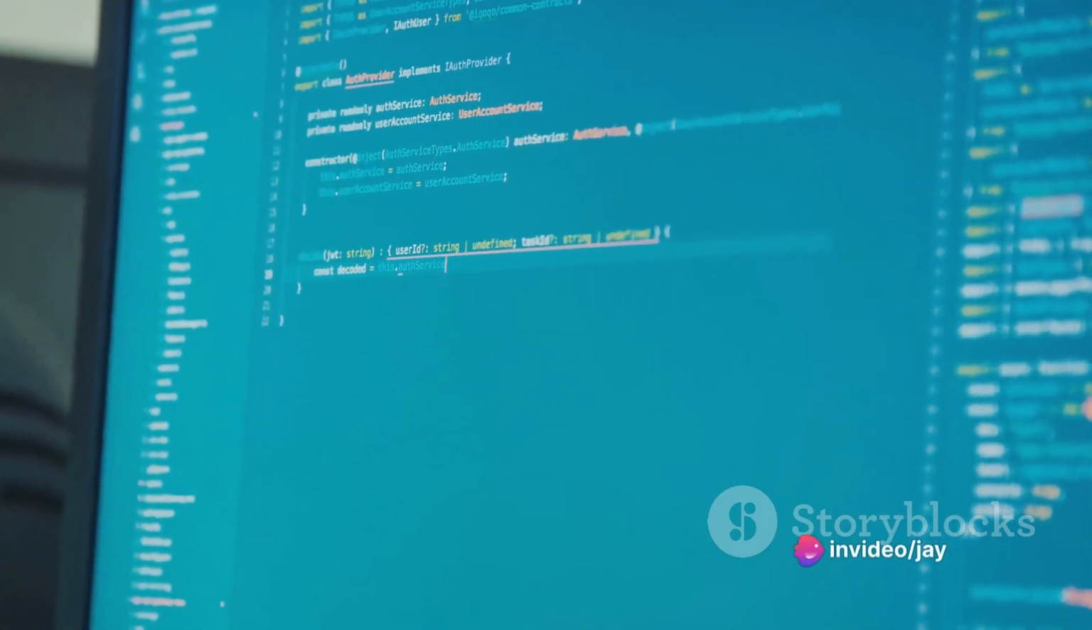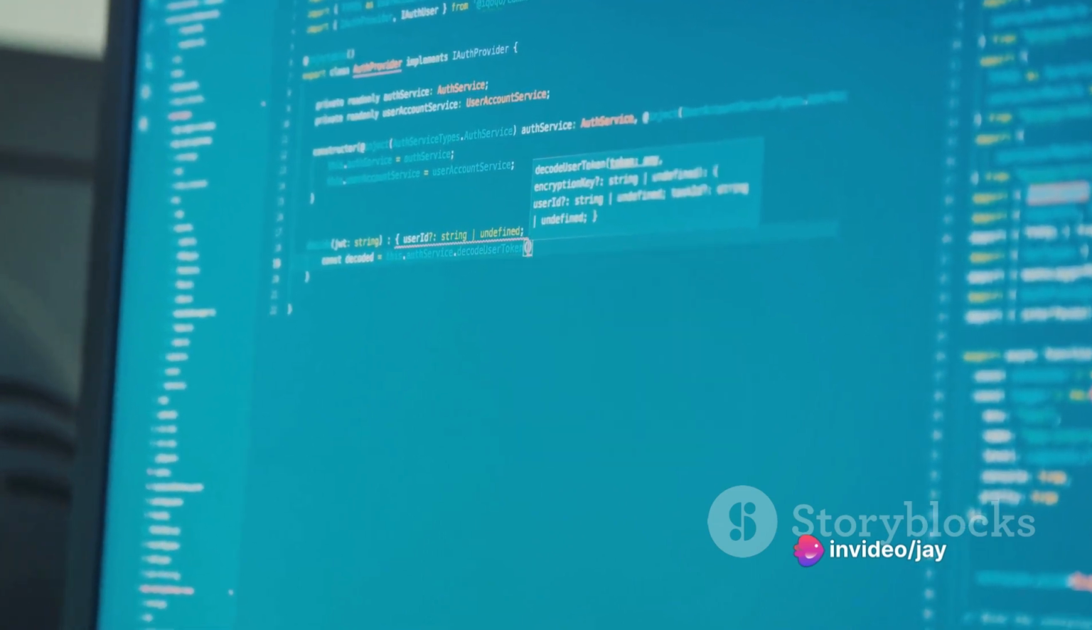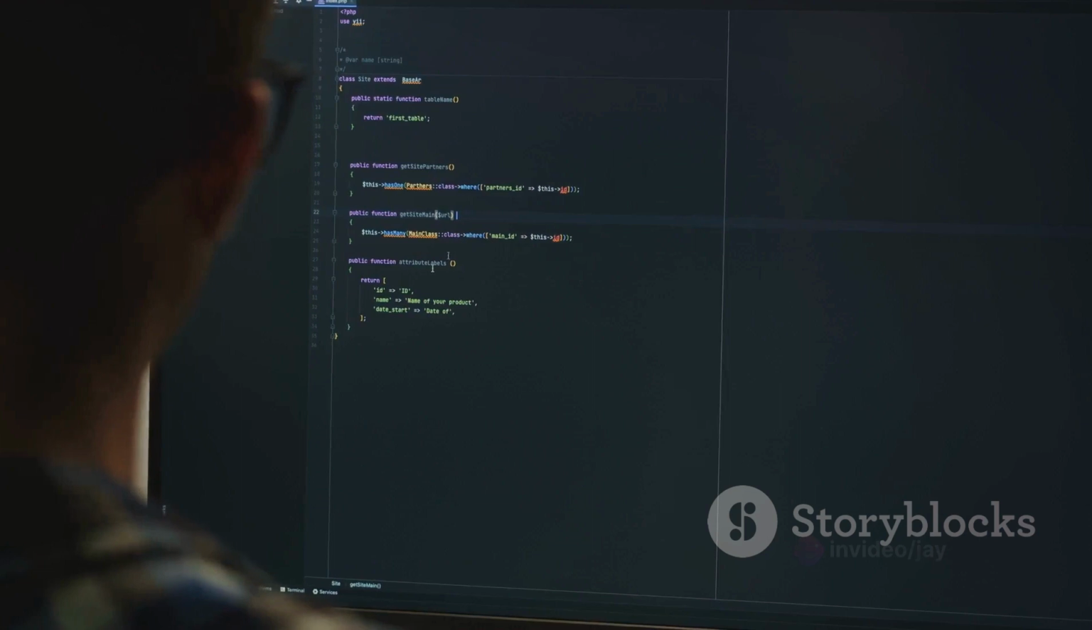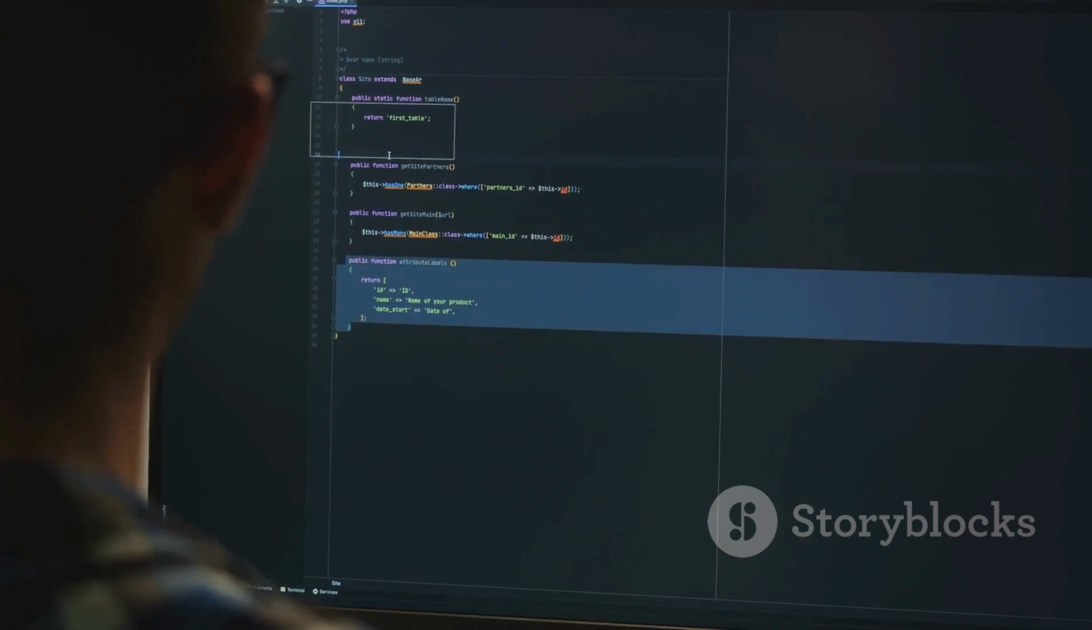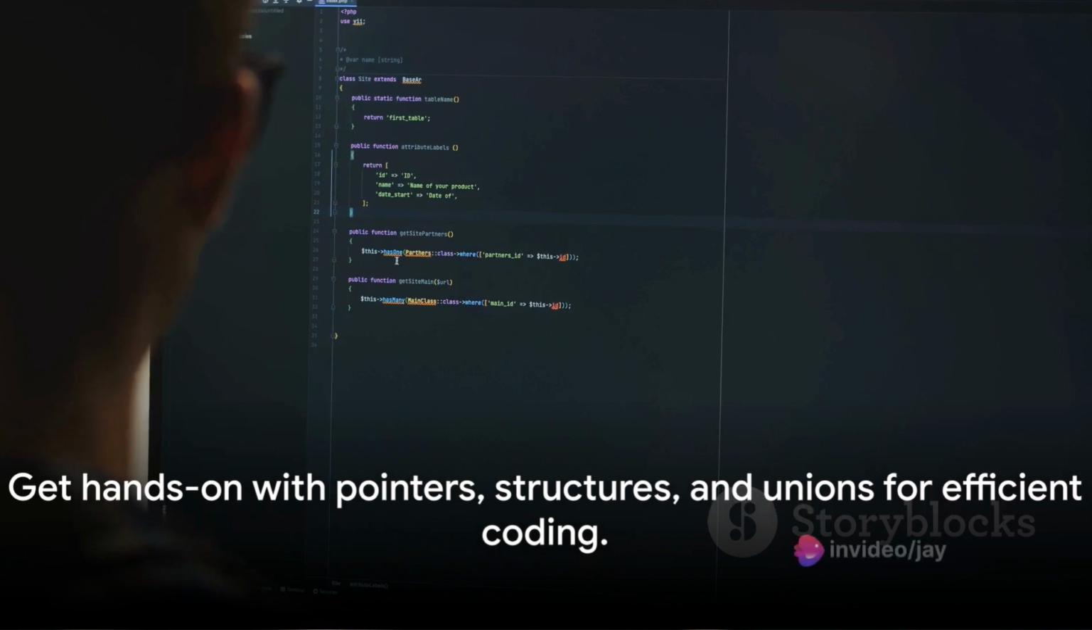Using pointers, structures, and unions, we can enhance the efficiency and flexibility of our code. They allow us to manage memory, group related data, and store different types of data in the same location. So, roll up your sleeves and let's get hands-on with pointers, structures, and unions. By the end of week 3, you should have a good understanding of pointers, structures, and unions.